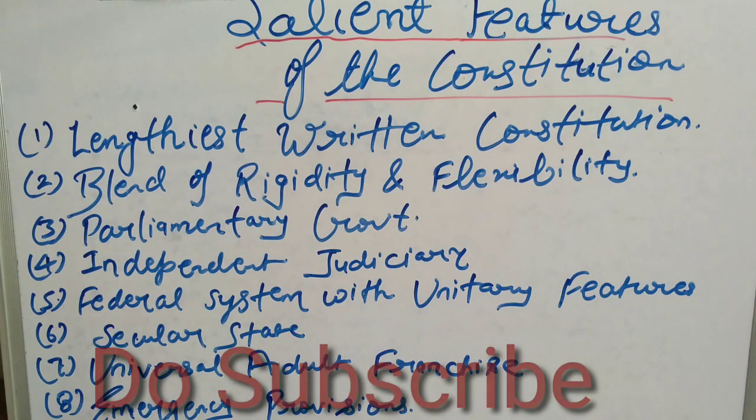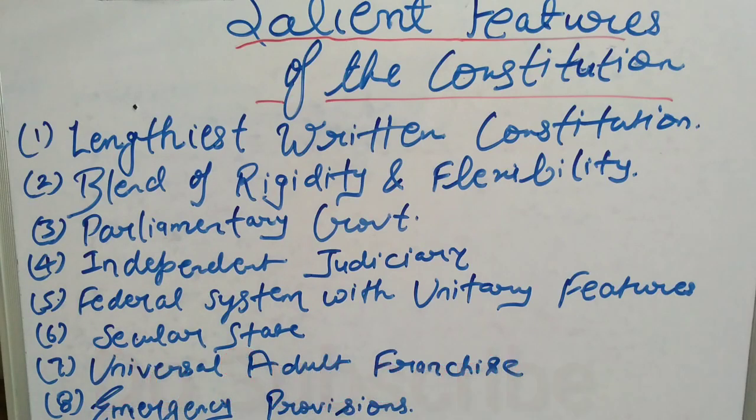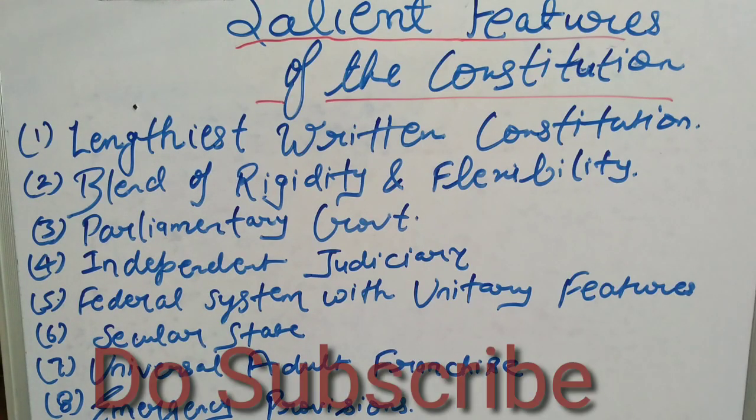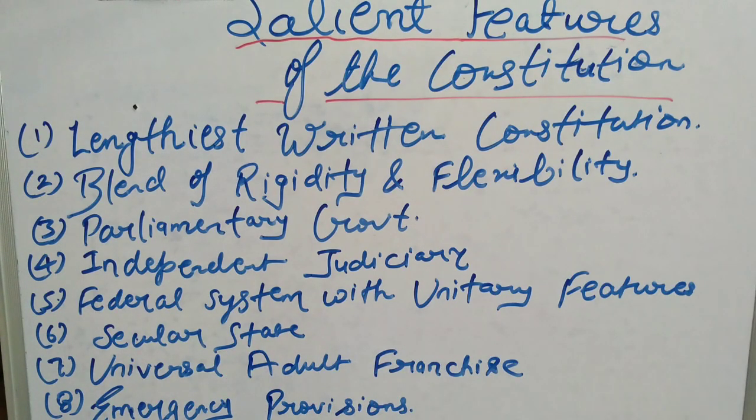There may be a few points which you would like to note down in your notes, because these are very important from the examination point of view. Before we begin the first topic, let me tell you briefly about the Constitution.